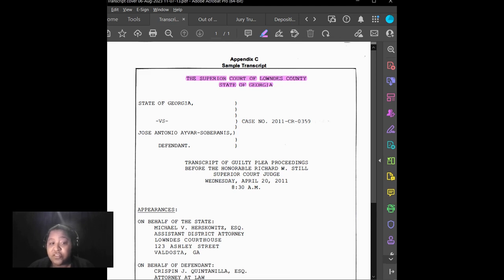Looking at this, there are two different jurisdictions that are noted. The first that is noted is the subject matter jurisdiction. That's where you'll see right here where this says the Superior Court. This means that this is a felony case, at least here in Georgia, and your subject matter jurisdictions may have a different name. Subject matter jurisdiction means that a particular court handles a specific type of cases, i.e. tax court, state court, probate court, etc.